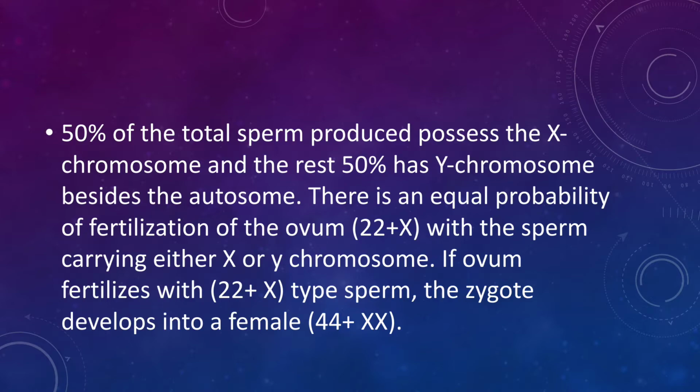So 50% of the total sperm produced possesses the X chromosome and the rest 50% has the Y chromosome. There is an equal probability of fertilization of the ovum with the sperm carrying X and Y chromosome. If the ovum fertilizes with a 22 plus X type sperm, the zygote develops into a female, and if the ovum fertilizes with a 22 plus Y type sperm, that becomes a male.